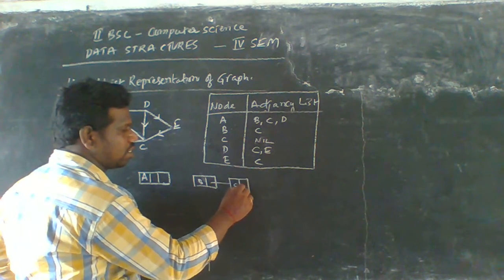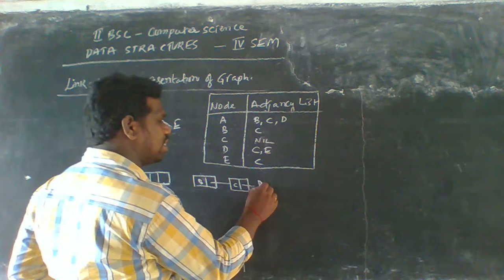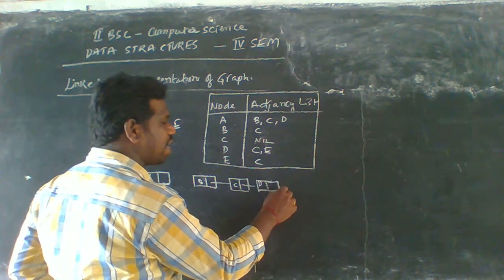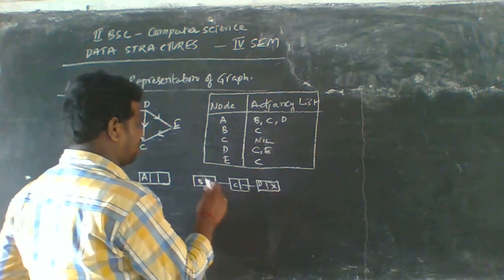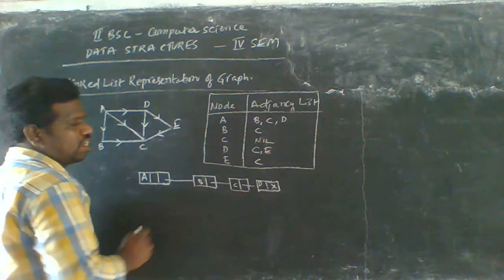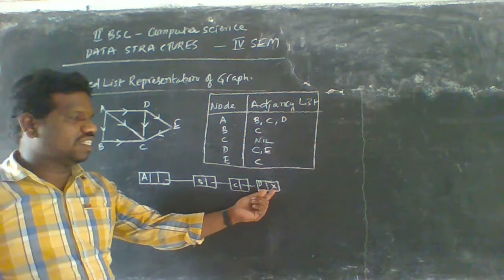So C section, C is also indicated in D. So we have to see D, and this is the terminal node. That's why we have to represent the cross mark, and this connection will be going here. Okay. So A having the B, C, D. This is the terminal node.